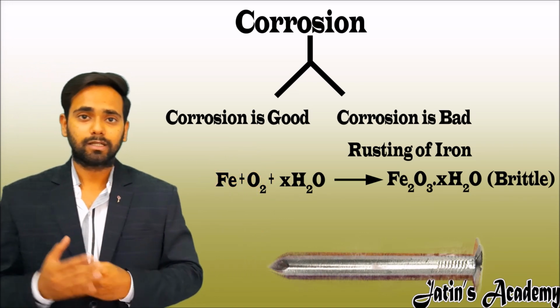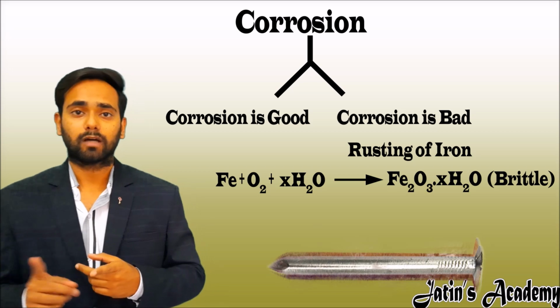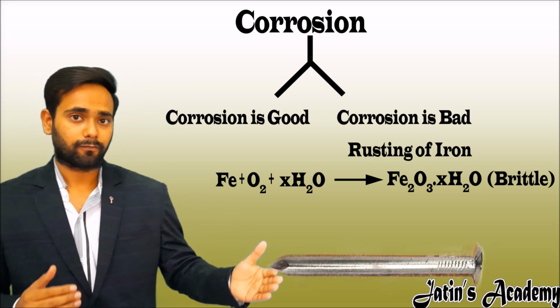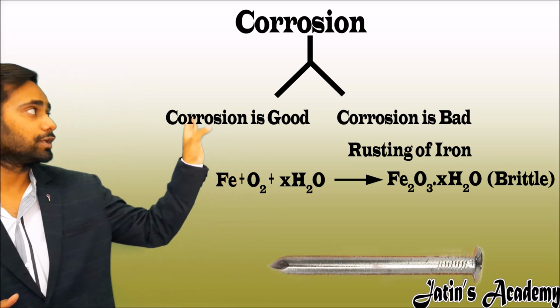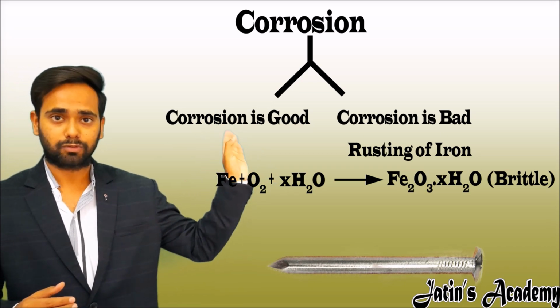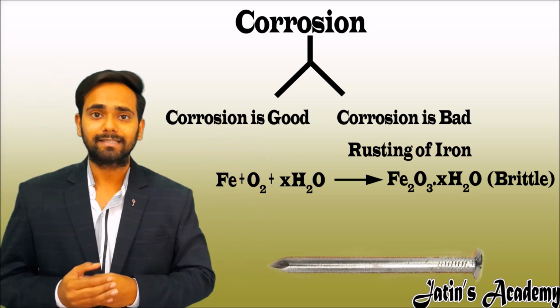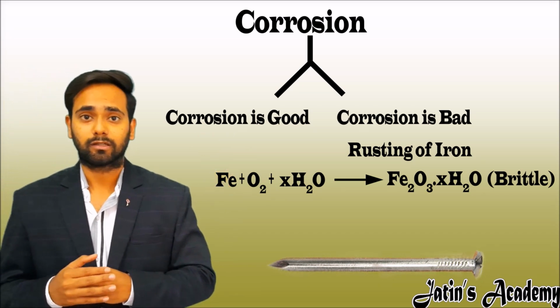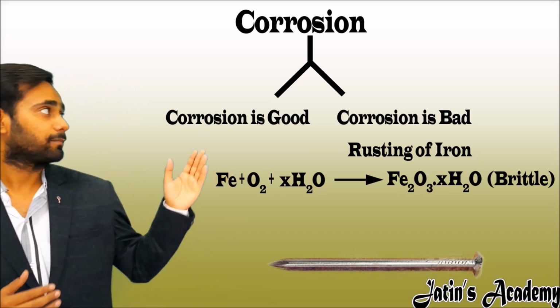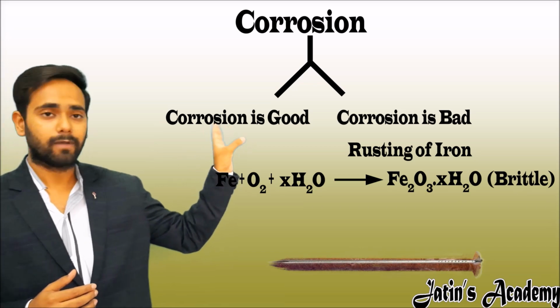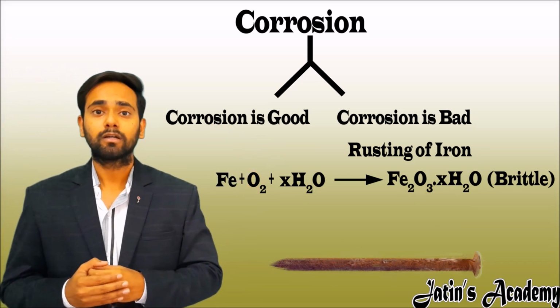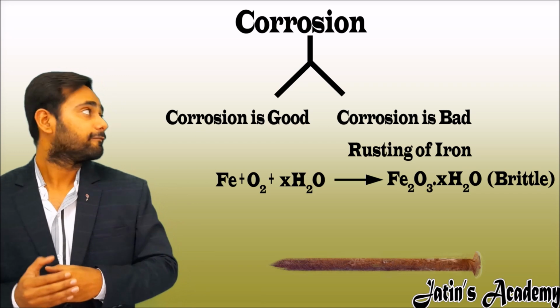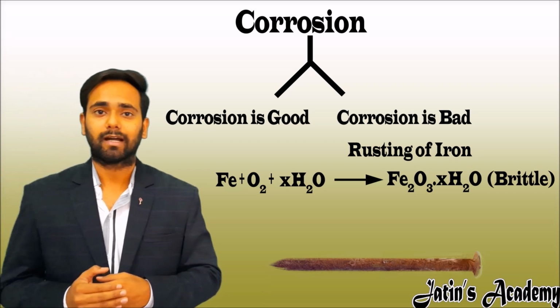Due to being brittle in nature, the layer on the outer surface sheds off. Shed off means now the new iron piece is exposed to the environment. Again this iron piece is oxidized and becomes brittle in nature. Now this process repeats again and the whole metal piece is eaten up. So corrosion is very harmful for iron articles.